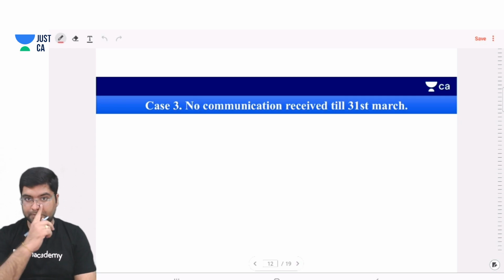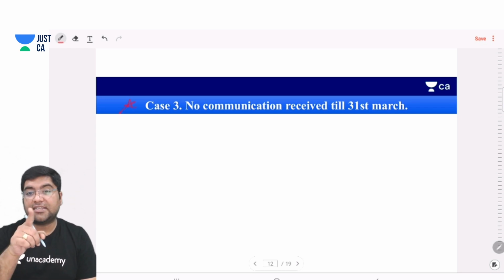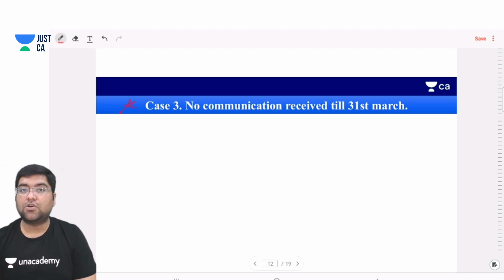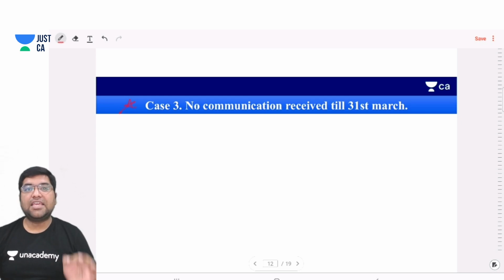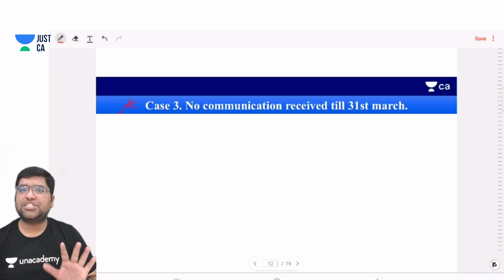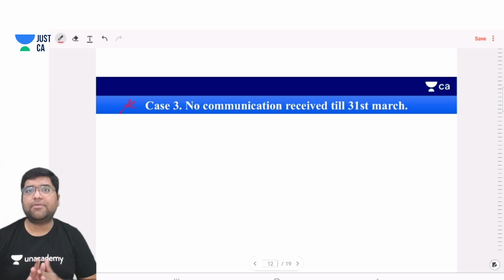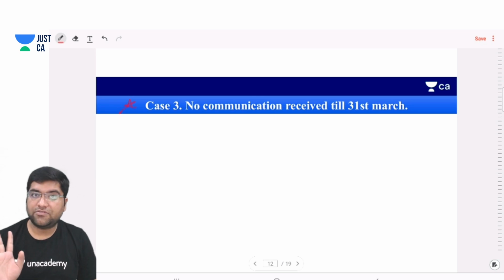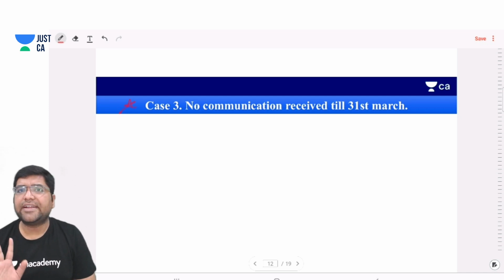Next, most important case, and this is the case which I was talking about, that it can be asked in final accounts also. So what's the case, sir? No communication was received till 31st March. Alia was silent till 31st March, and she was well within her rights to remain silent because they had given her time till 20th April, 21st April, 1 month. She is in her right to remain silent.